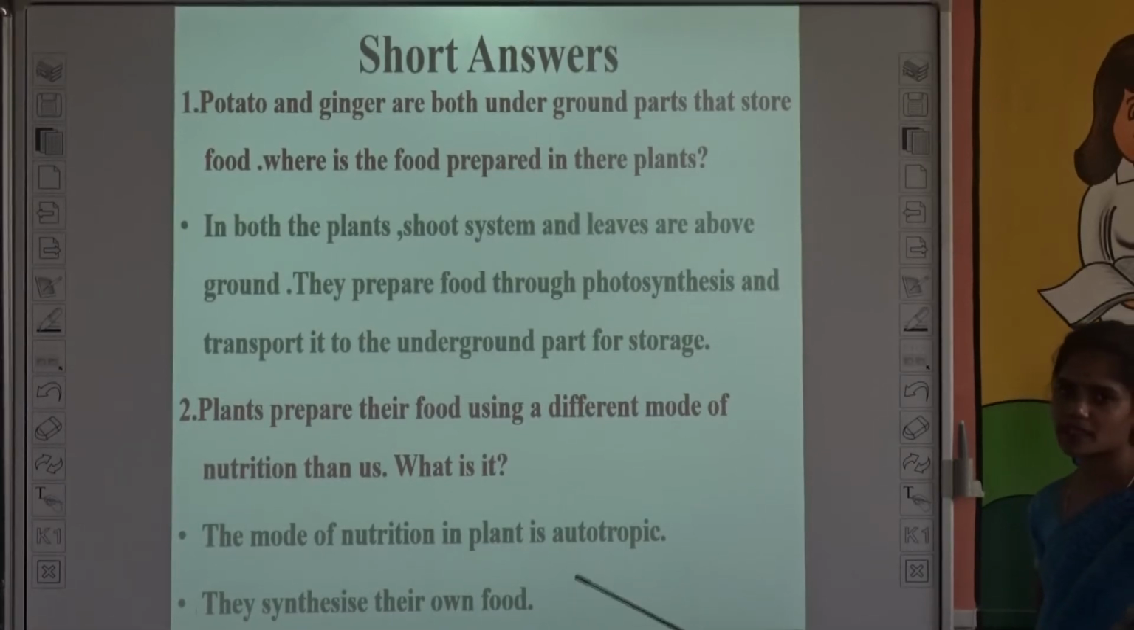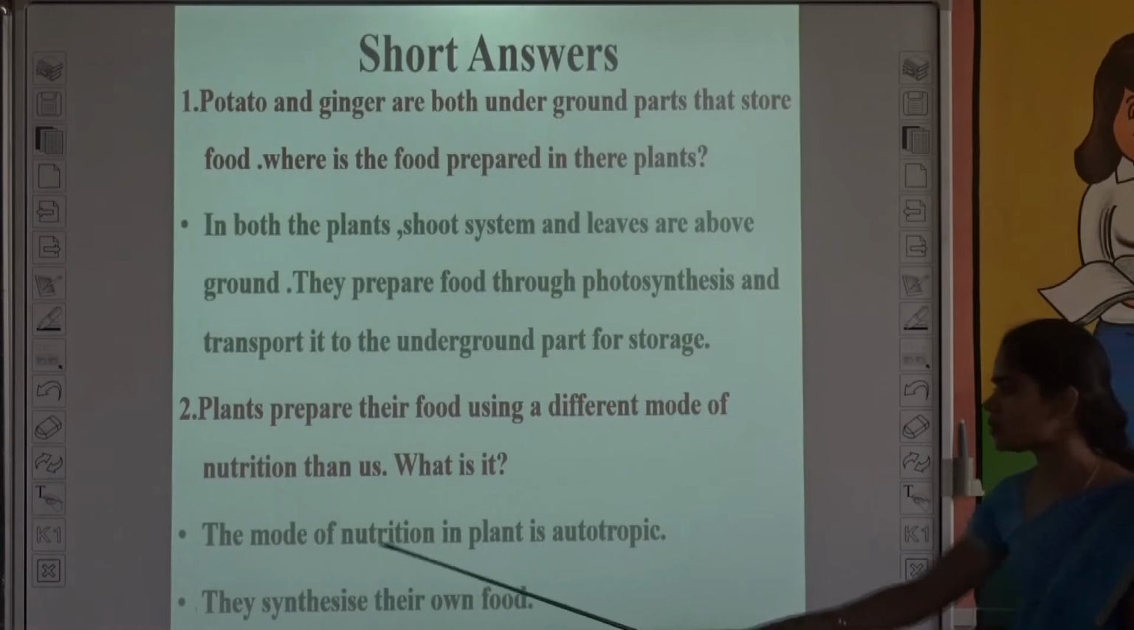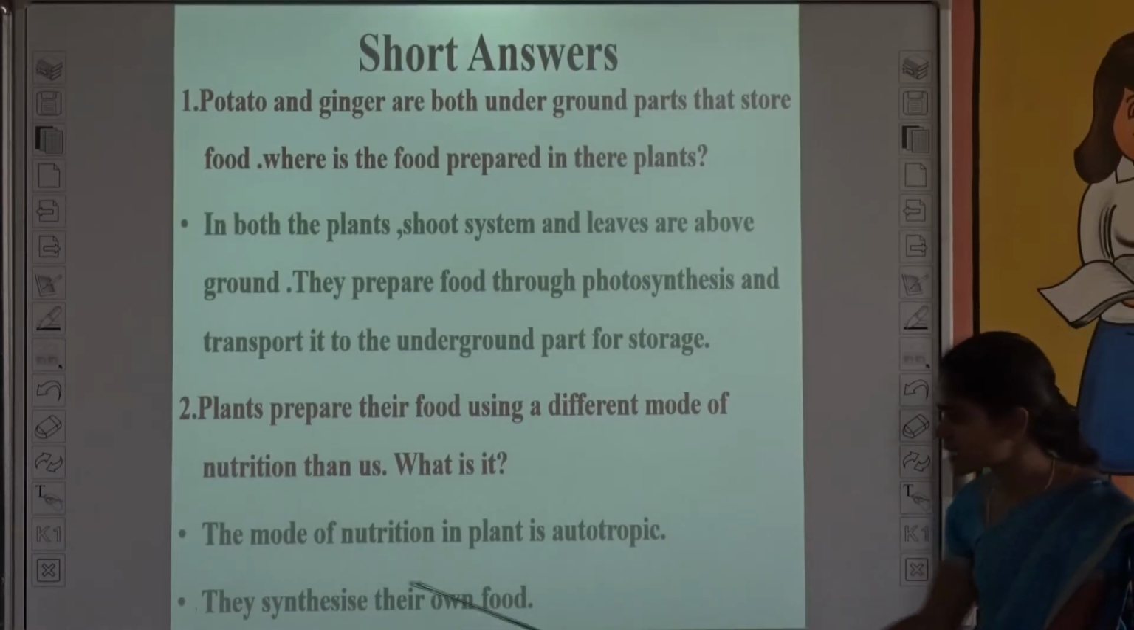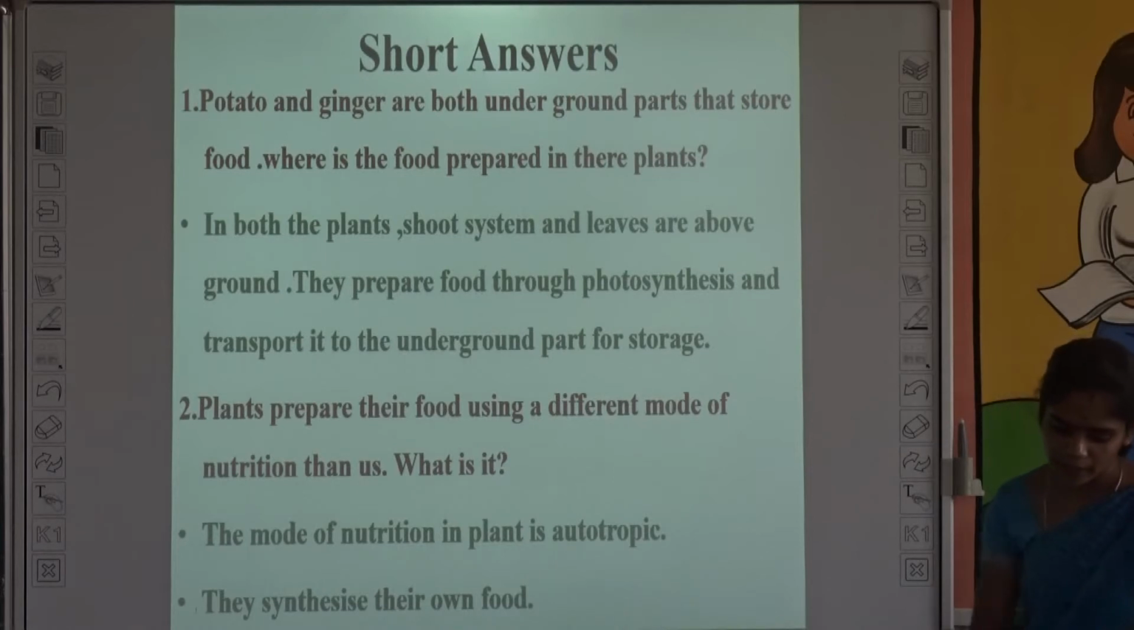food by the process of photosynthesis. So the mode of nutrition in plants is autotrophic. They synthesize their own food. And the next one,